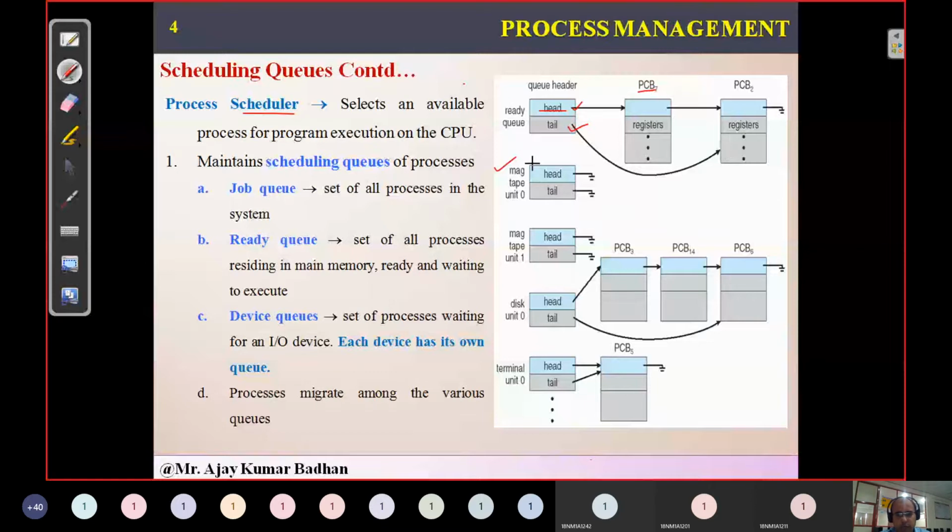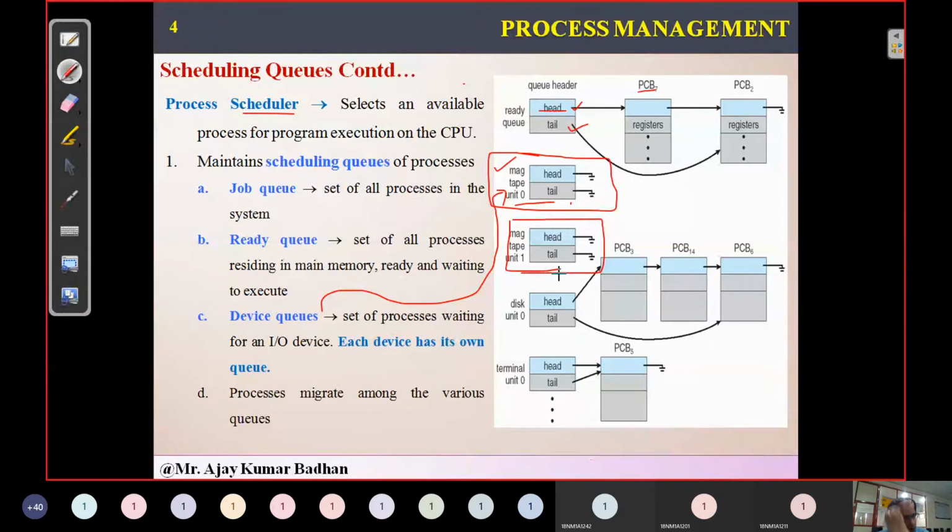If you talk about magnetic tapes, they are related to your hardware, that is nothing but a device. Same way, magnetic tape unit 1. So we have unit 0 and unit 1. This is a separate hardware, and this is a separate one. So both have a head and a tail.